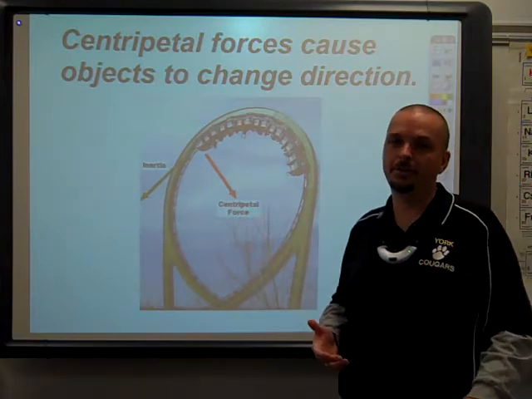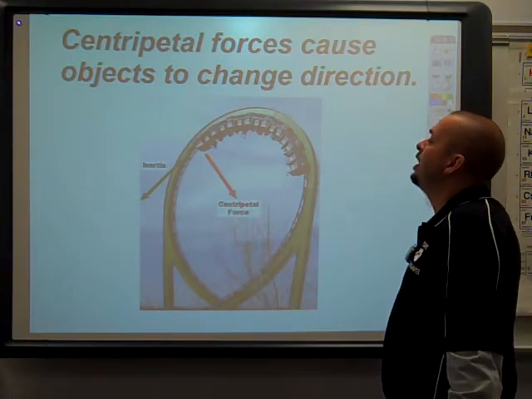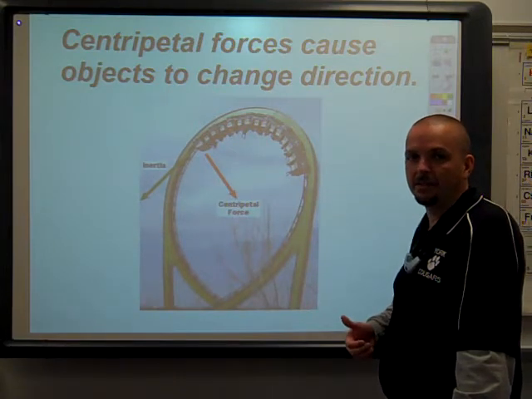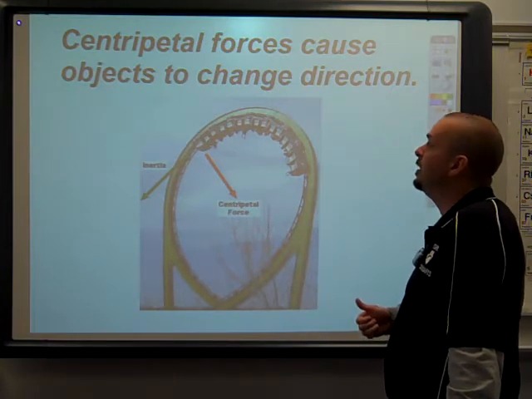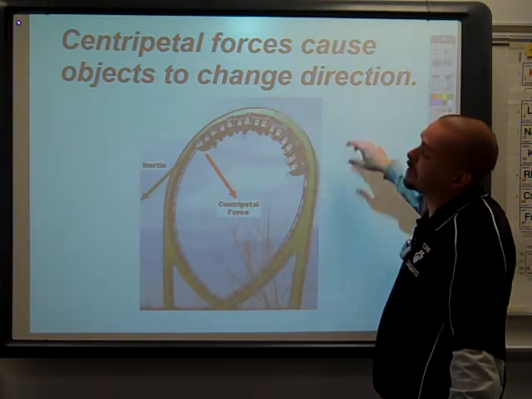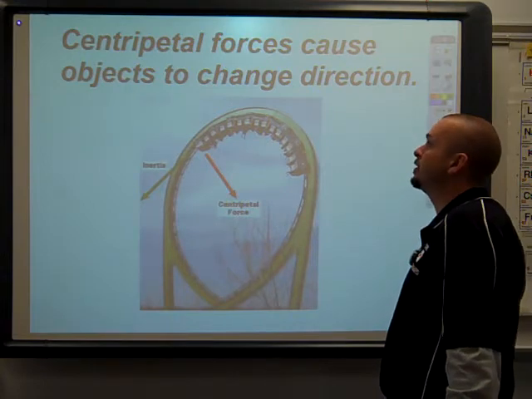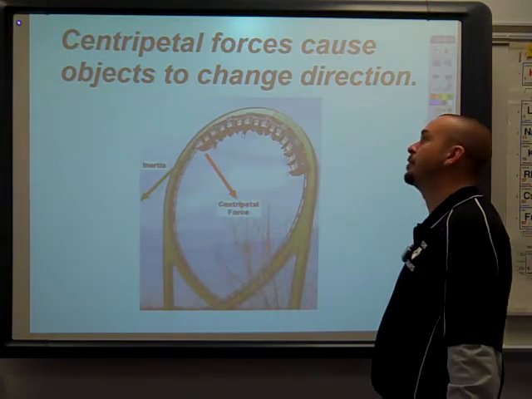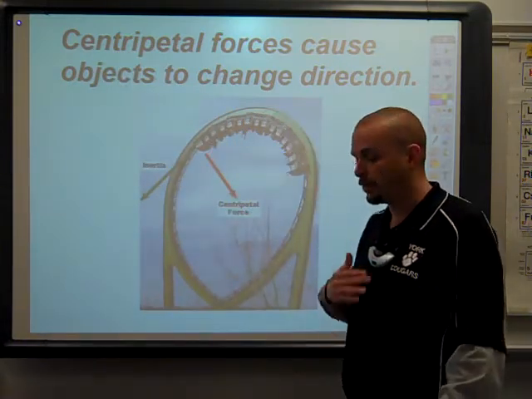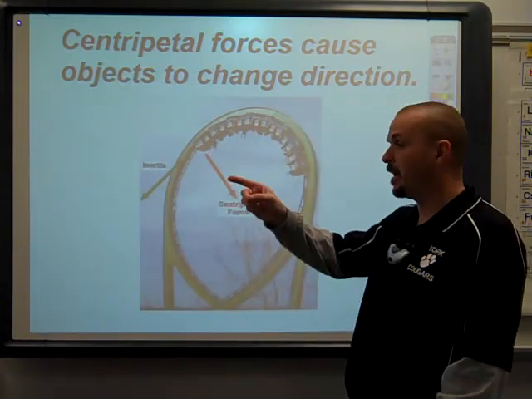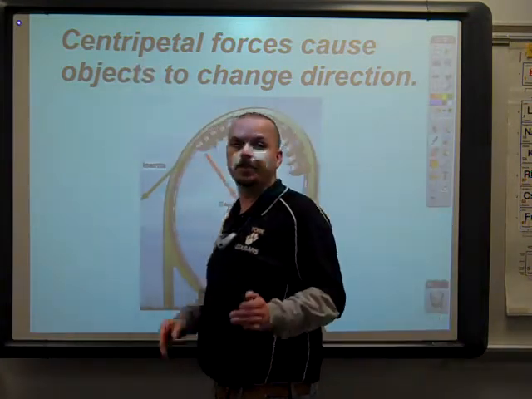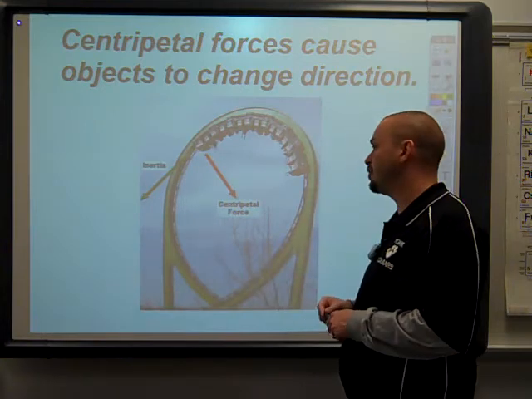That little nuance that I mentioned was centripetal force. And we have to remember that acceleration is rate of change in velocity, and velocity is speed and direction. So a change in direction is acceleration. We call any force that causes an object to change direction centripetal force. And the way I always remember this is centripetal force has the word trip in the middle of it. When I trip, I change direction. I was going that way, now I'm going that way. Tripping causes you to change direction. Centripetal force causes an object to change direction.